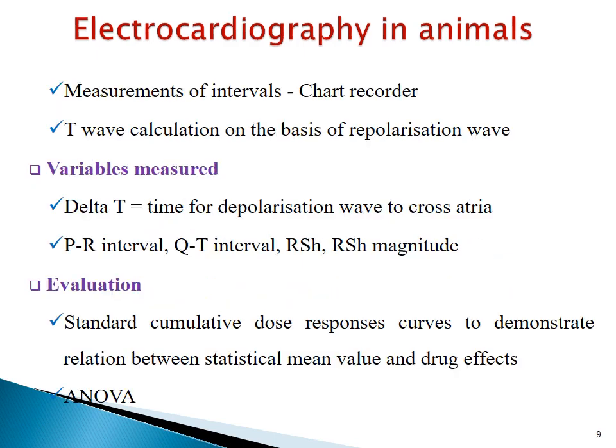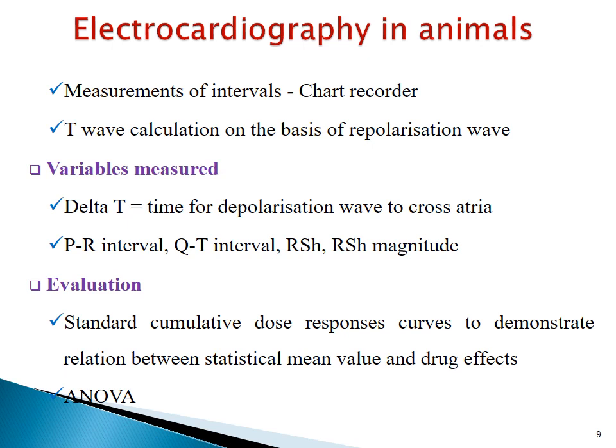While recording ECG, the measurements of intervals like PR interval, QT interval, they are made on chart recorder and from memory trace of monitor. T-wave calculation is made on the basis of repolarization wave that follows QRS complex. This is because it is difficult in rats to measure the T-wave directly.